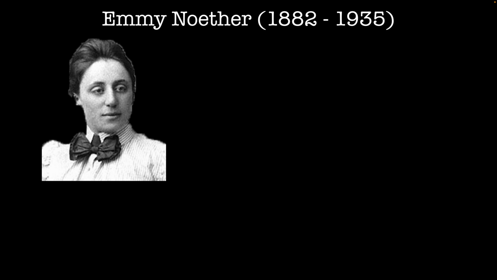Emmy Noether was born in 1882 in Erlangen, Germany. She wanted to study mathematics, but at the time, women were only allowed to audit classes. So in the winter of 1903-1904, while she was at the University of Göttingen, she audited classes taught by mathematicians, including David Hilbert, Felix Klein, and Hermann Minkowski. When she returned to Erlangen in 1904, she was finally able to study mathematics there.